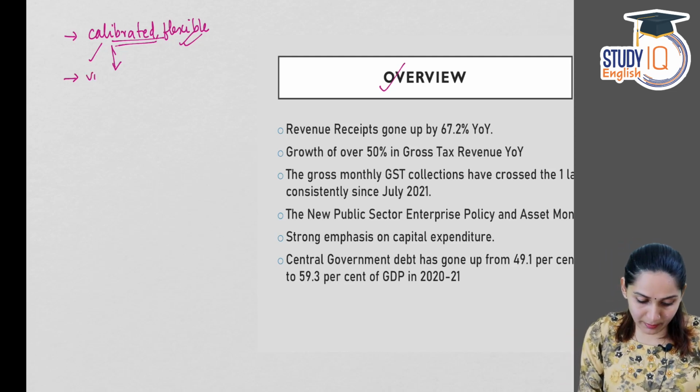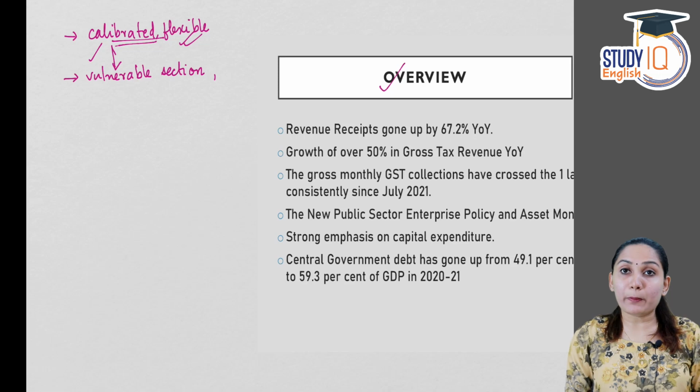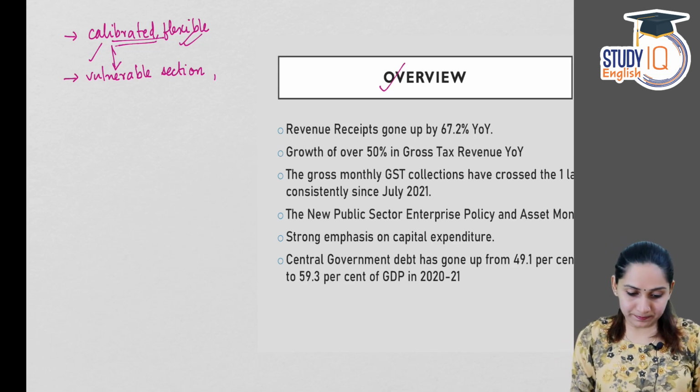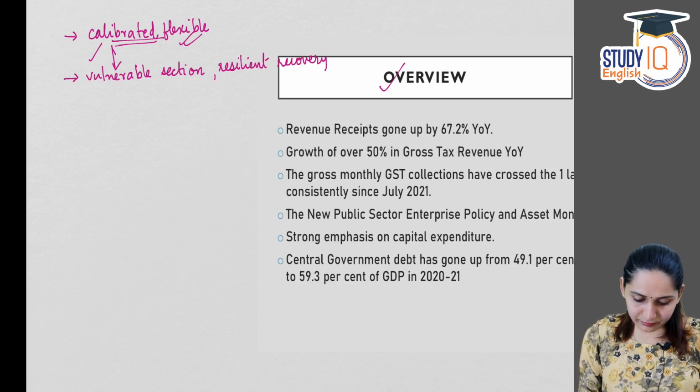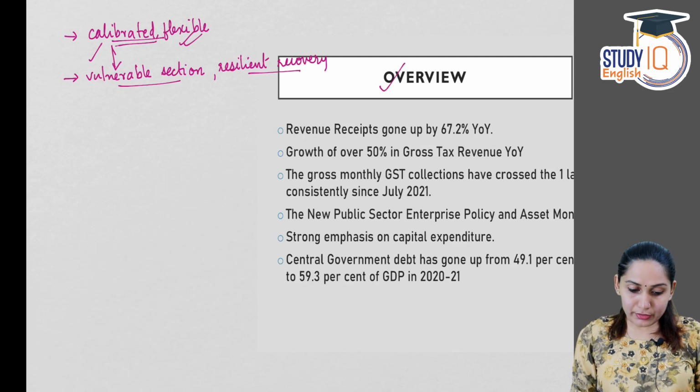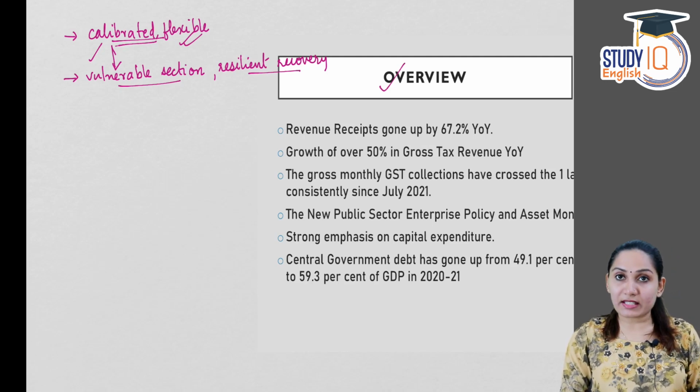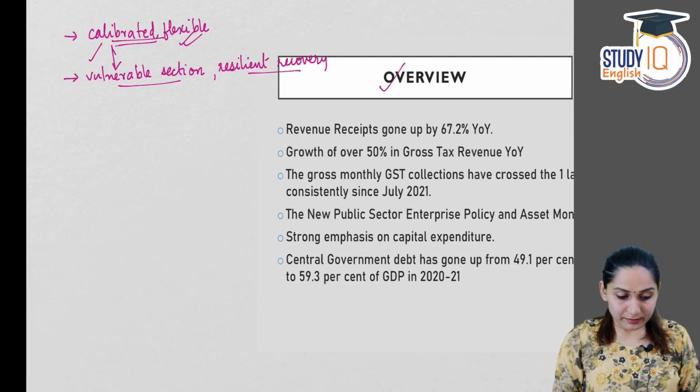One was support given to the vulnerable sections, and the second was resilient recovery. These were the two pillars of the fiscal developments in India in the last 1 year.